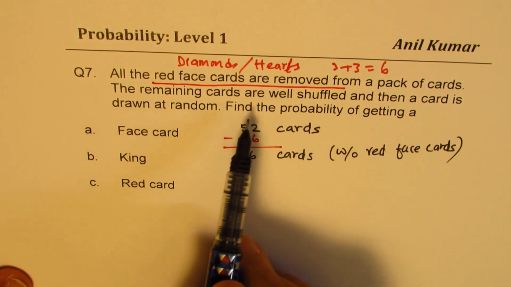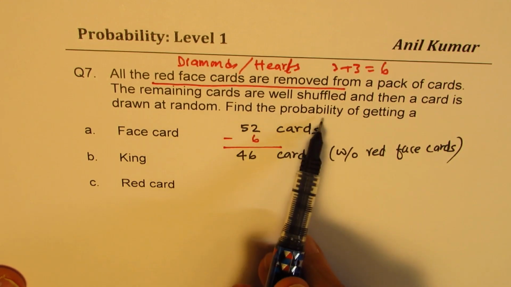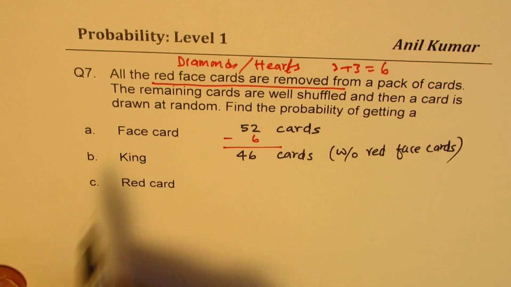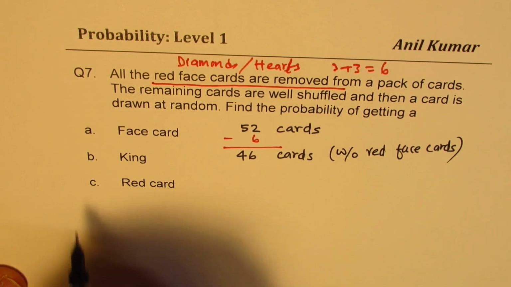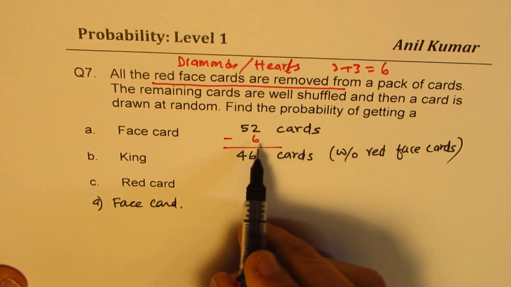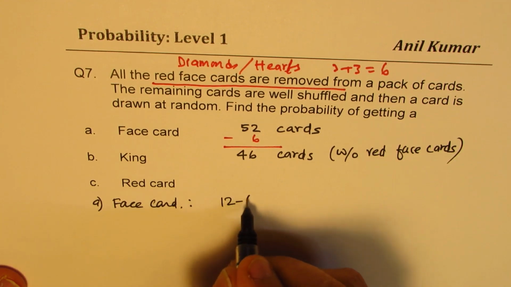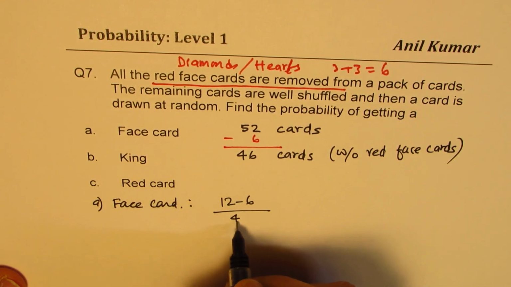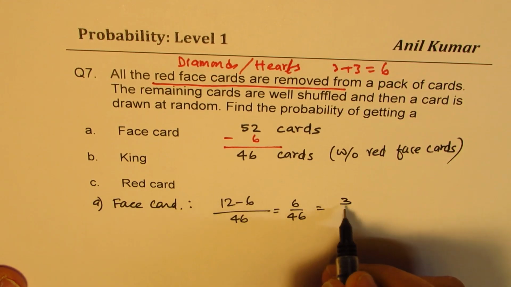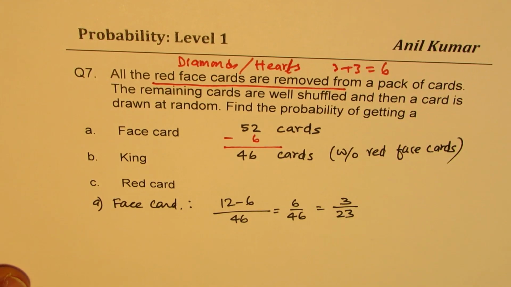Now, the remaining cards are well shuffled, and then a card is drawn at random. Find the probability of getting a face card. So for A, probability of face card is how much? So for A, we are looking for face card. We have removed 6 face cards. There are 12 in all, right? So it is 12 minus 6 over 46, as we have only 46 cards left. So it is 6 over 46, correct? You could divide by 2. So we get 3 over 23 as the answer for the very first one.